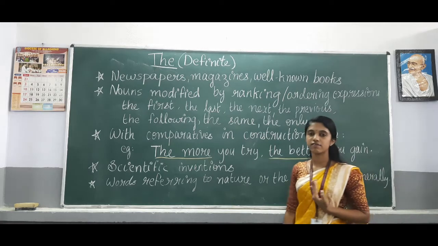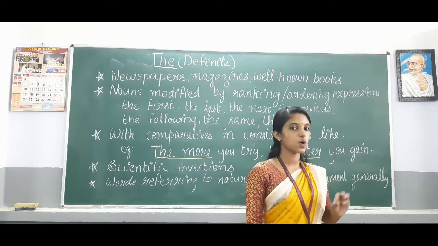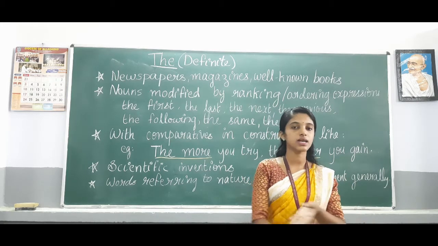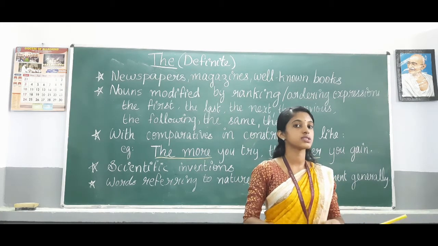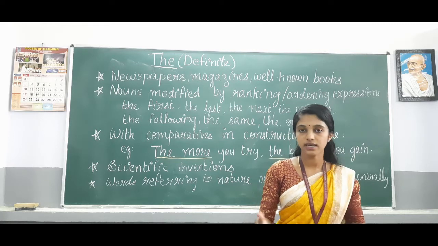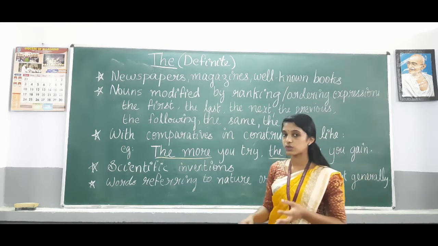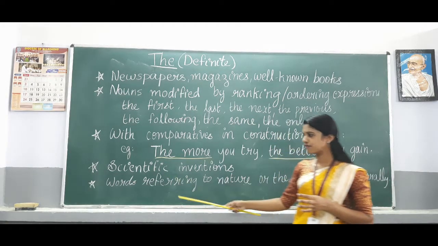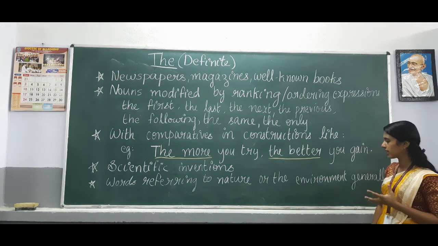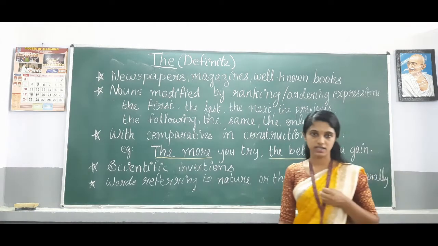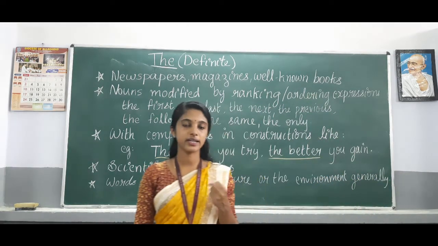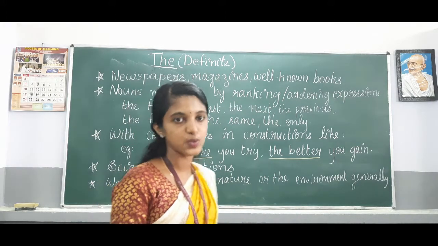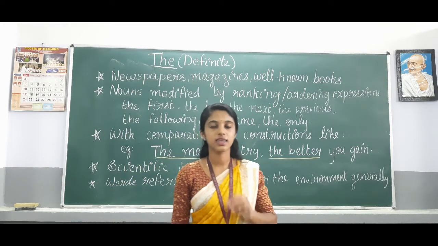Now with scientific inventions, for example, the telescope, the telephone, the printing machine. For example, the telephone was invented by Alexander Graham Bell. In this way also we use the with scientific inventions. Now, words referring to nature or the environment generally. Okay, for example, the countryside, the beach, the town. So in these cases also we use the definite article the.